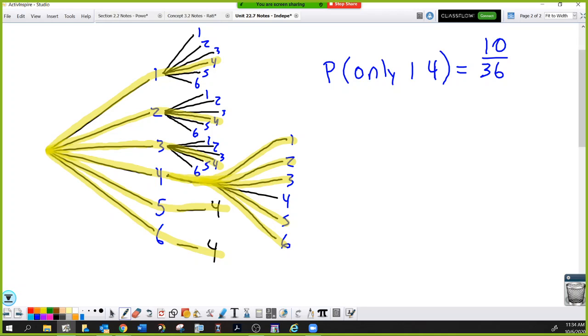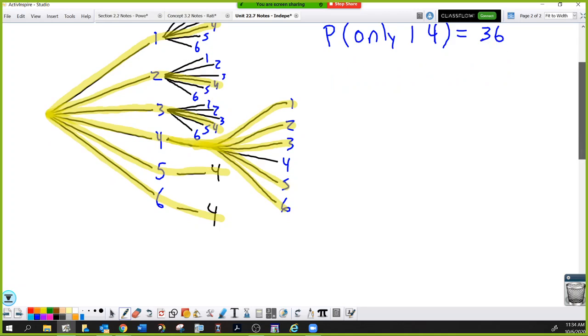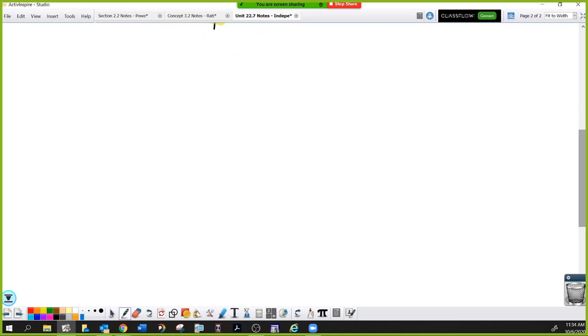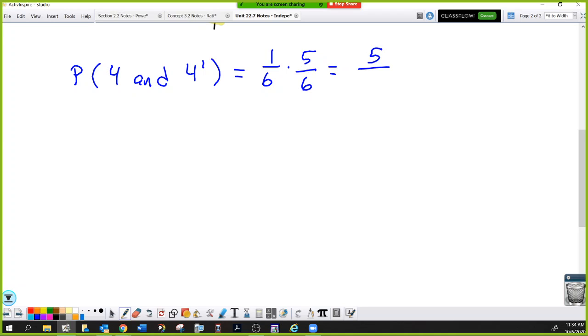So this is the end of your notes, right? So I have space down here? Okay. Let's do it like this. What is the probability of 4 and not 4? The probability of a 4 is 1 out of 6, and the probability of not a 4 is 5 out of 6. This is 5 out of 36.